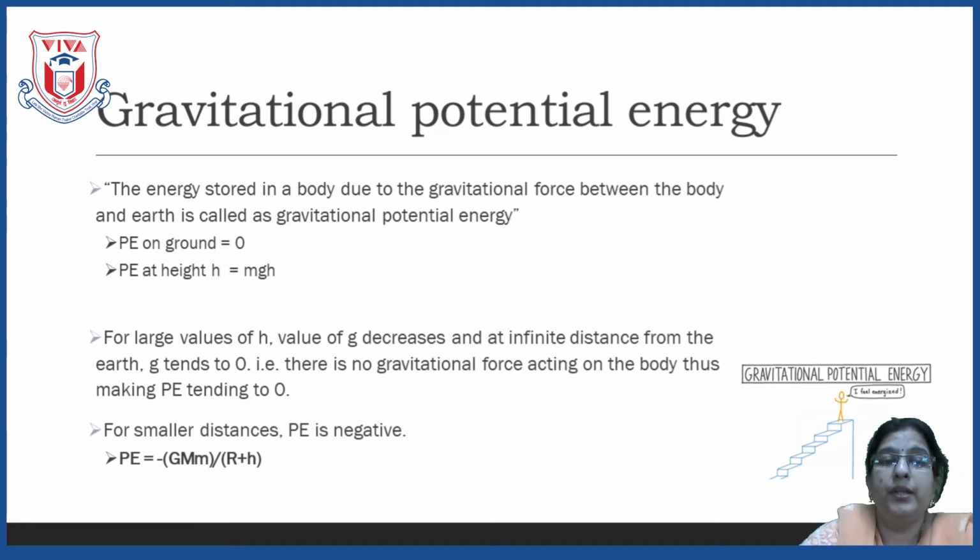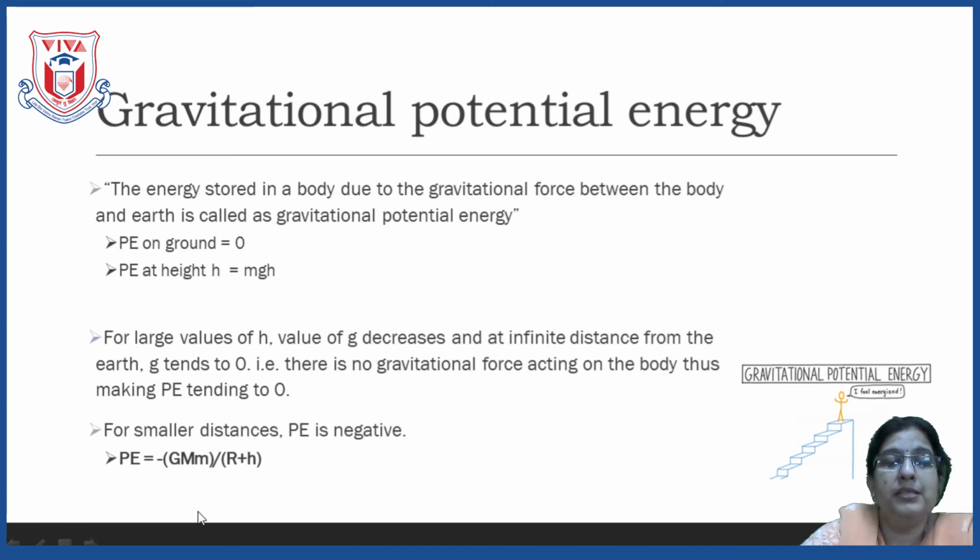Now, let us see what is the formula for gravitational potential energy. Gravitational potential energy is minus GMm upon R plus h. Now, here what does G mean? G means the universal gravitational constant, capital M means the mass of the earth, small m means the mass of the object.